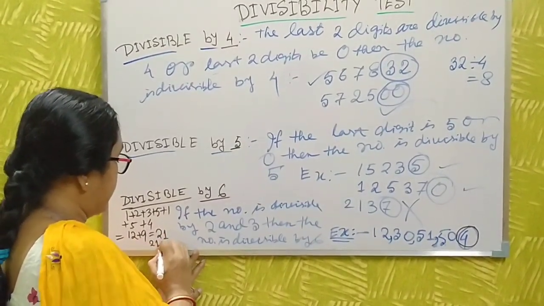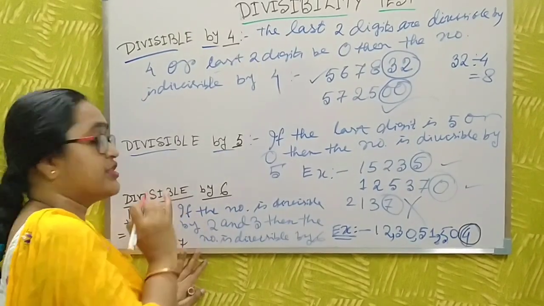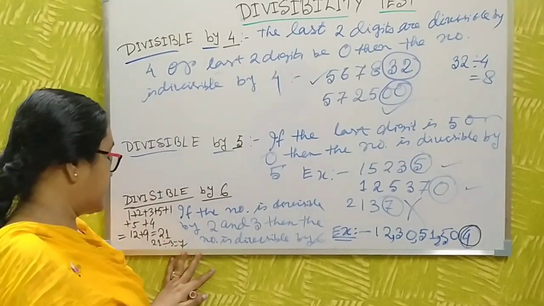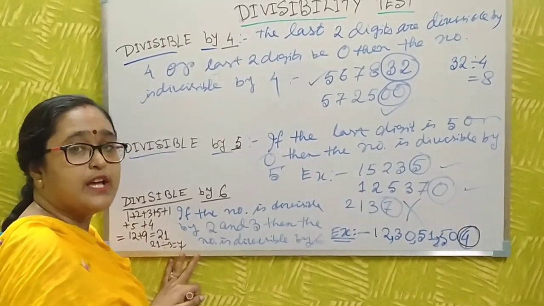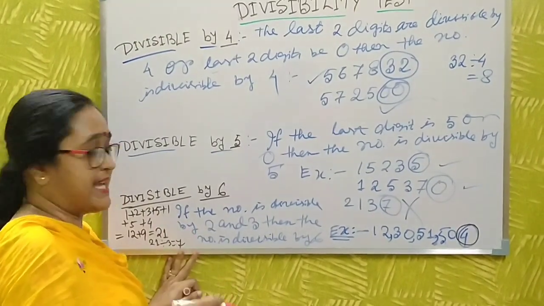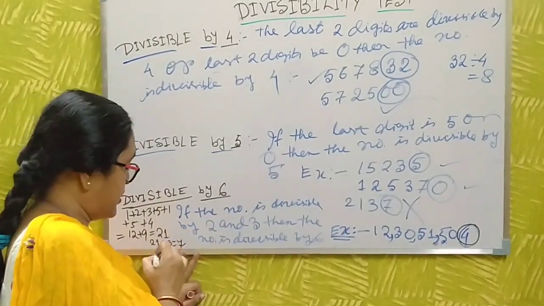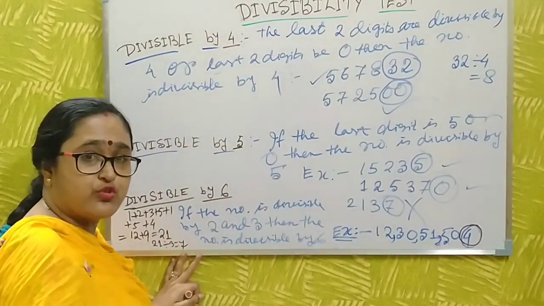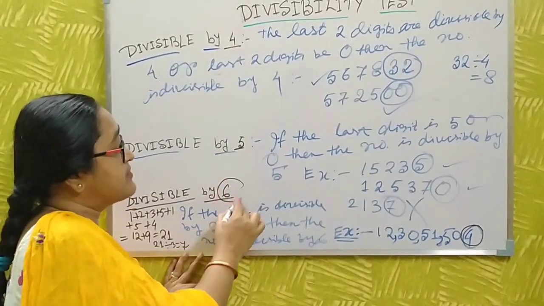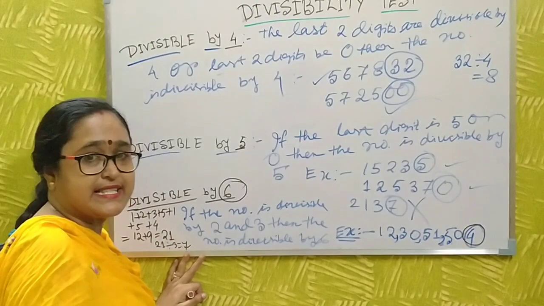Yes, 21 is divisible by 3 also. Therefore, the number is divisible by 3 and also by 2, so the number is divisible by 6 also.